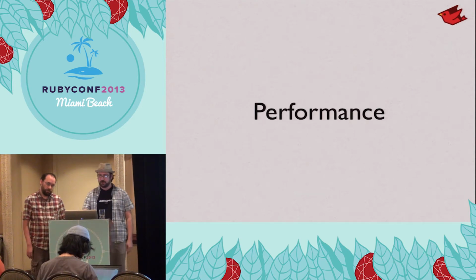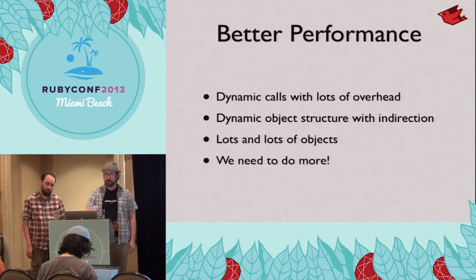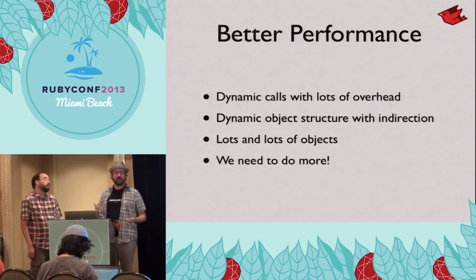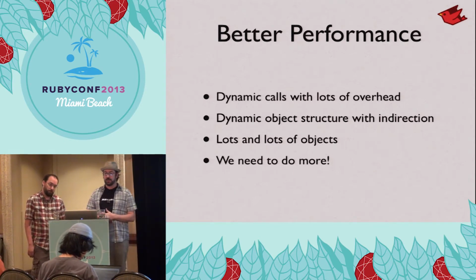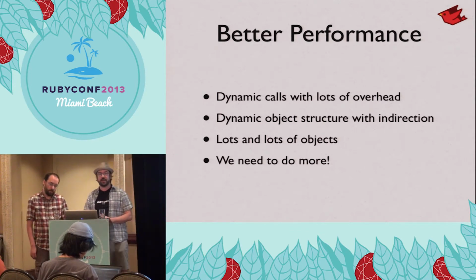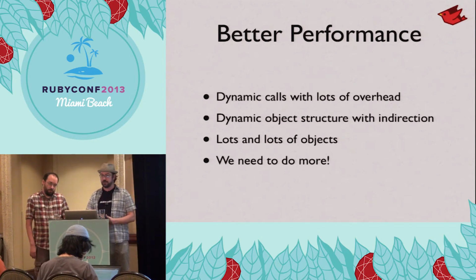So let's talk a little bit about performance that we're going to work on in the future. So there's a lot that we can do to continue making JRuby faster, make Ruby in general faster. The challenges are we've got lots and lots of dynamic calls, very dynamic object structures, lots of indirection around. The structure of the objects isn't even fixed at startup time. It's defined as instance variables appear. So there's more and more we need to do.